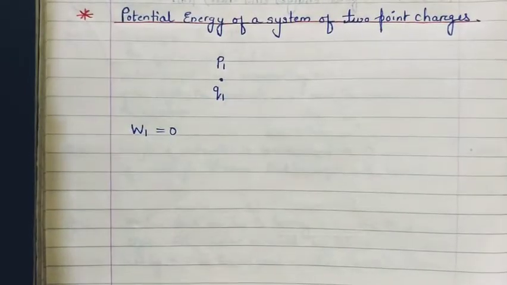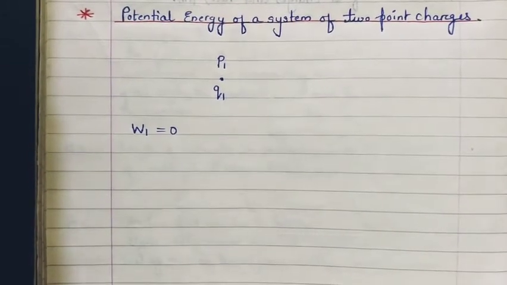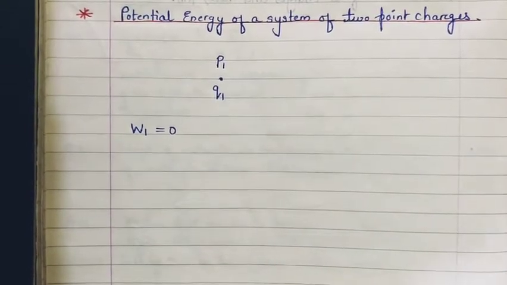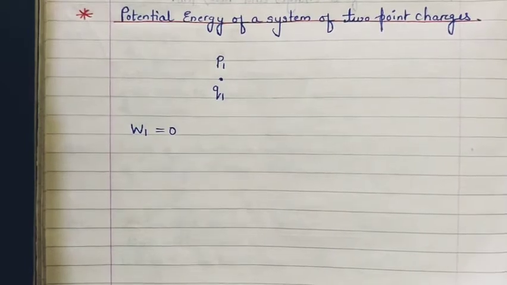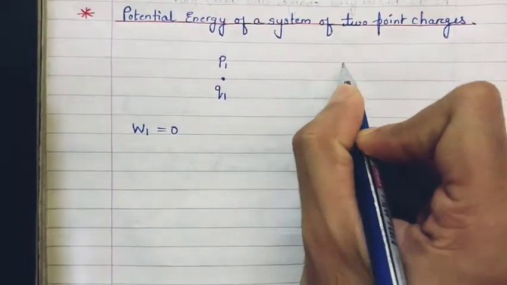Why? Again I'm repeating why: because it takes no work to bring the first charge q1, because there is no field yet to work against, right? There was no field present there, so the work done in getting the first charge is 0. Now let us consider one more point, and let us call that point p2.